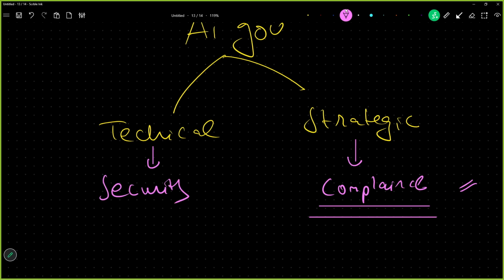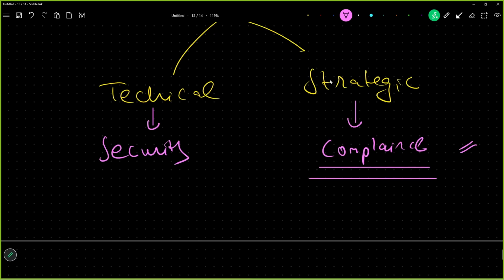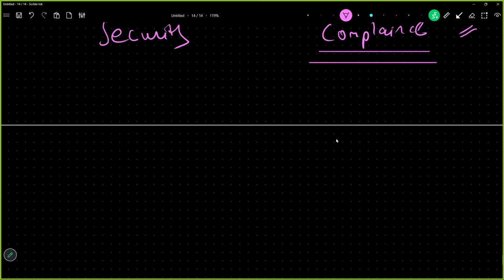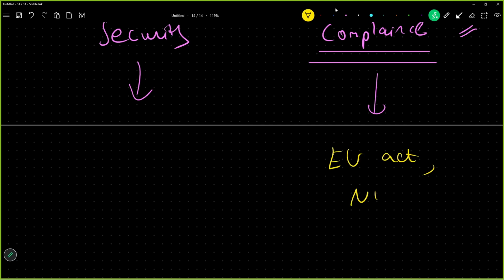Okay, so while we are talking about compliance, all these things will come into the picture. Okay, I'm taking this down and taking this down. Every time we are talking about compliance, so EU Act, okay, and NIST, all right, etc., etc. All of these things will be coming into consideration.